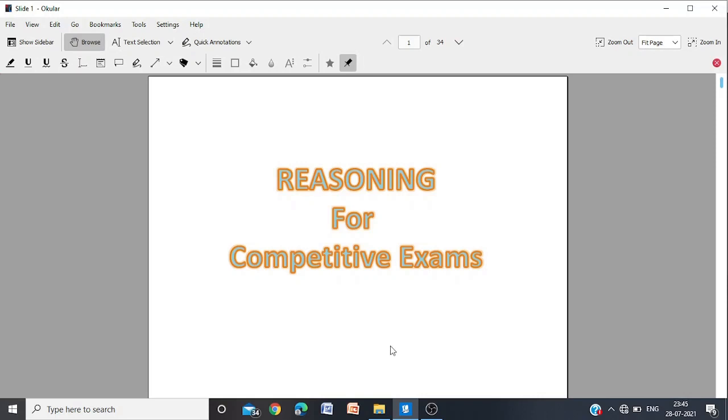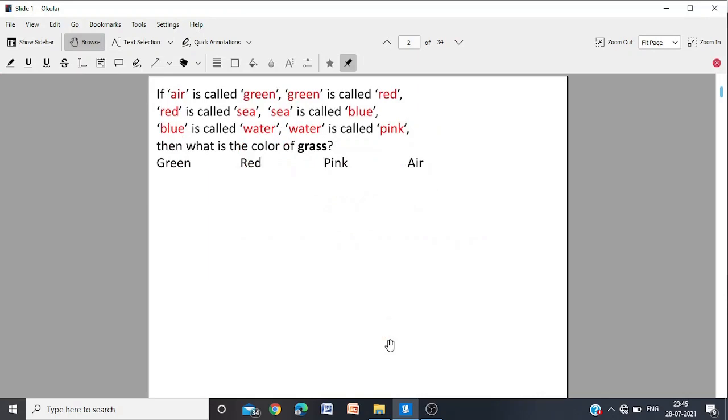The first question: if air is called green, green is called red, red is called sea, sea is called blue, blue is called water, and water is called pink. What is the color of grass? What is the color of grass in that code word? So the real answer, the color of grass is green.